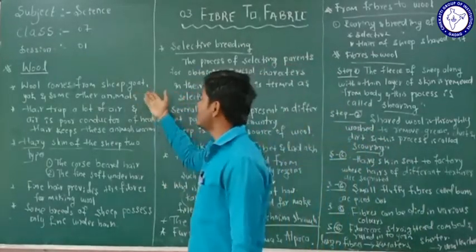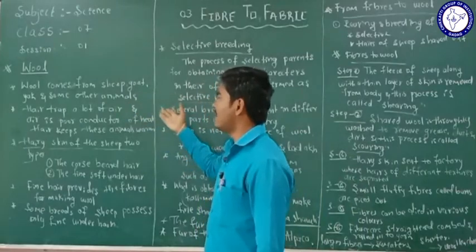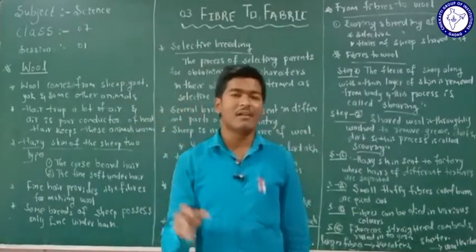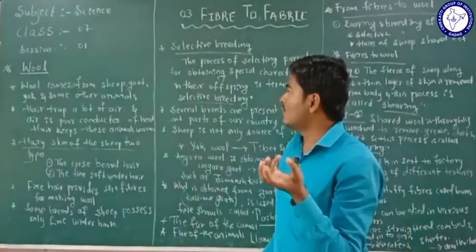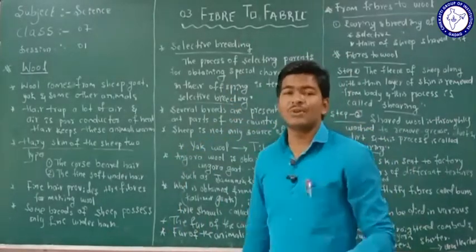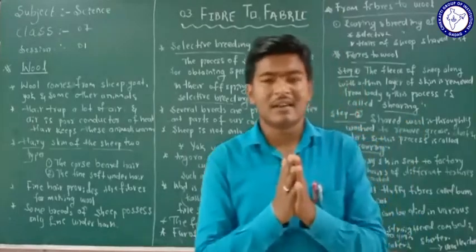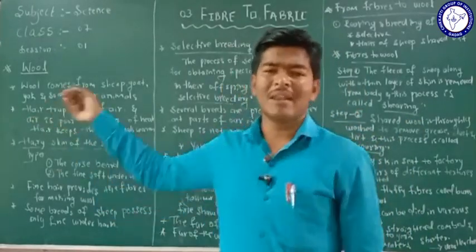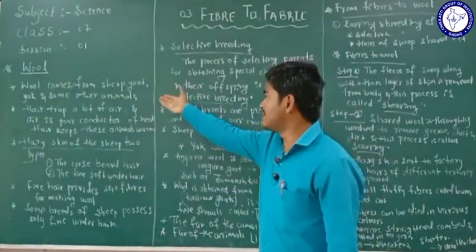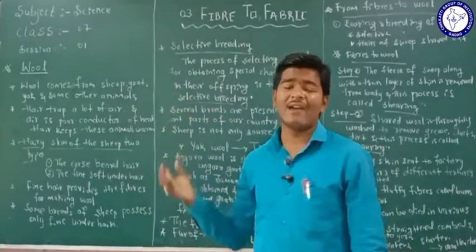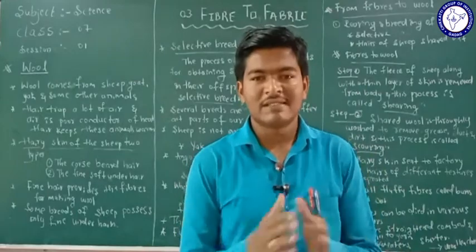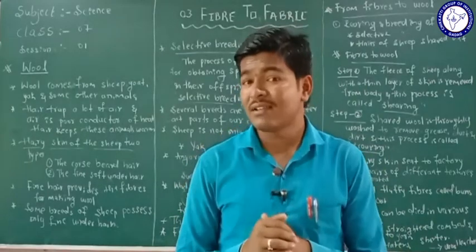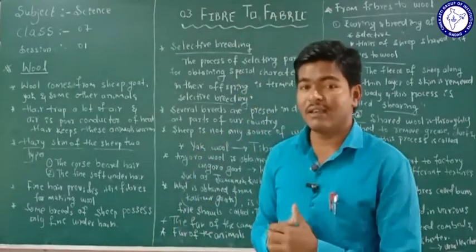Wool comes from the sheep, goat, yak and some other animals. So I know already that wool comes from the sheep, goat and also some of the other animals. So listen clearly, observe clearly here. Some of the animals like the sheep, goat and yak have thick hair on their body, isn't it? Why do they have thick hair on their body? Have you observed clearly? Why?